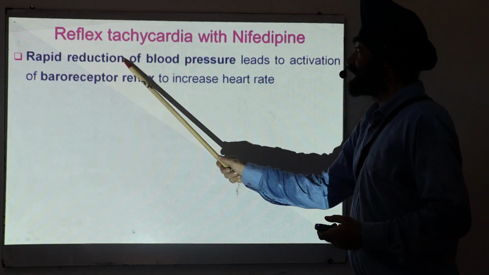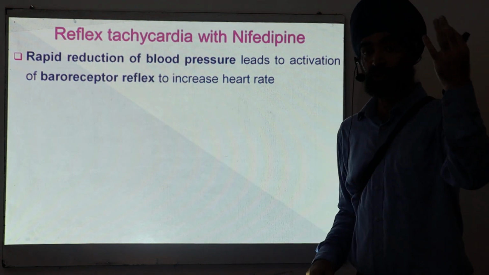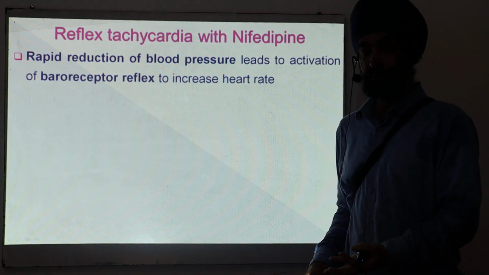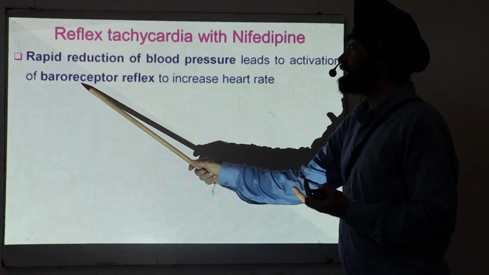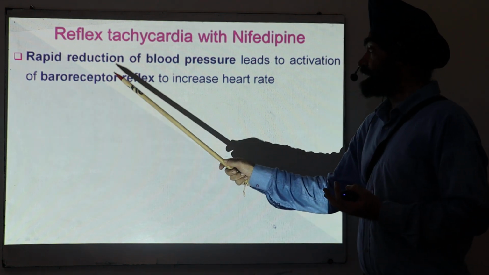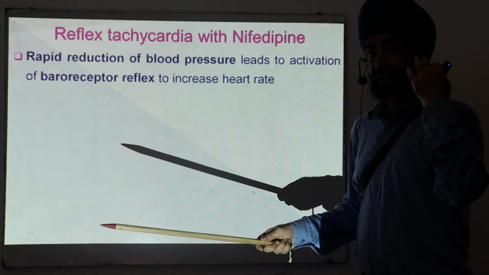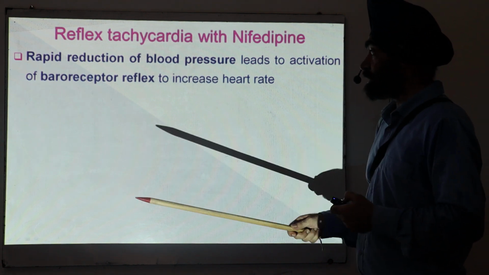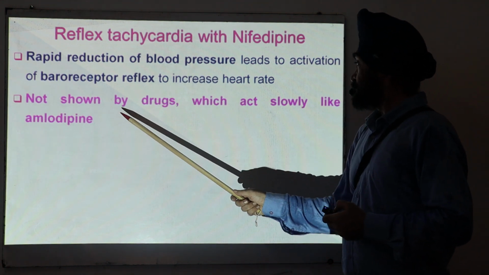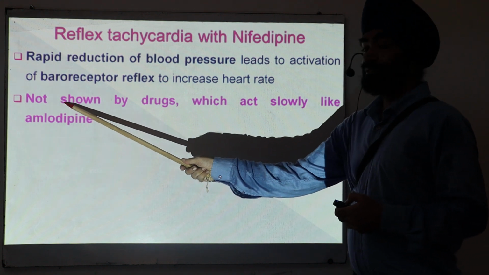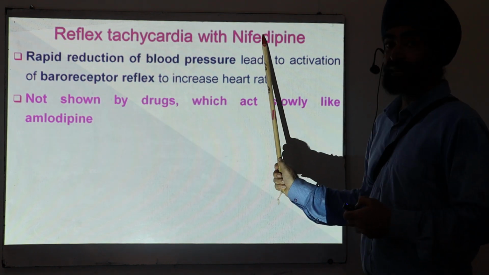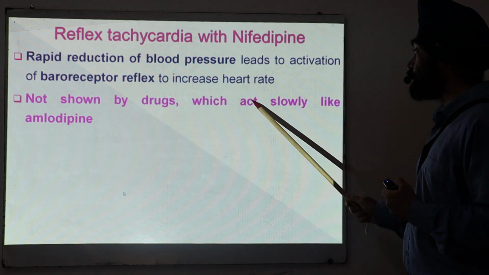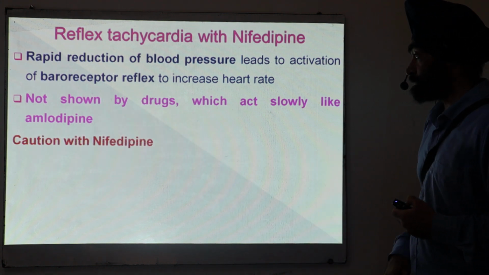You know there is a homeostasis which is maintained in our body. So there is a very fast decrease in the blood pressure. There is a reflex activation of the baroreceptor system, the baroreceptor reflex. This baroreceptor reflex will try to increase the heart rate so that blood pressure can be normalized. But this effect is shown by nifedipine like drugs which are fast acting, but not by those drugs which act slowly like amlodipine.